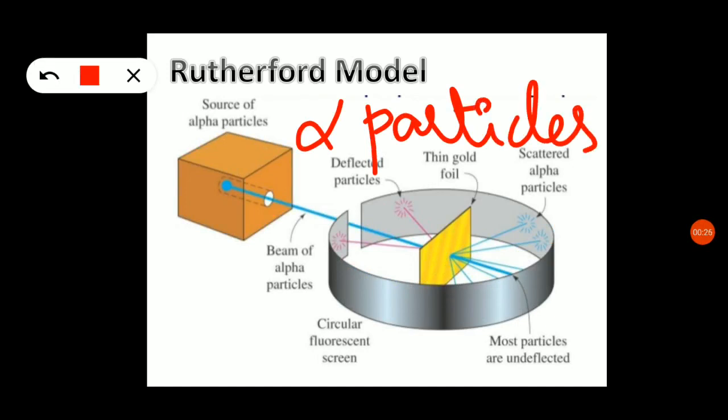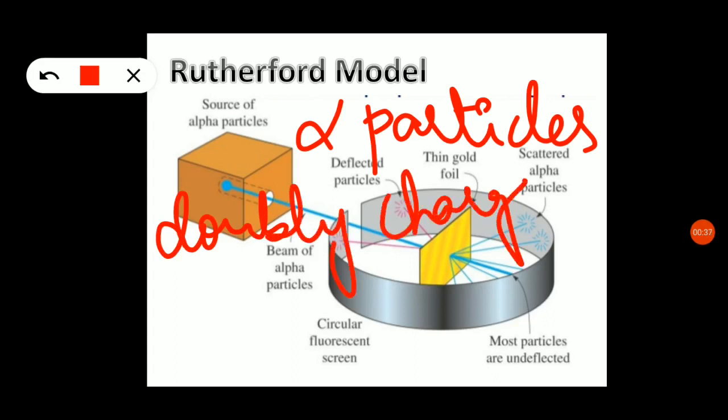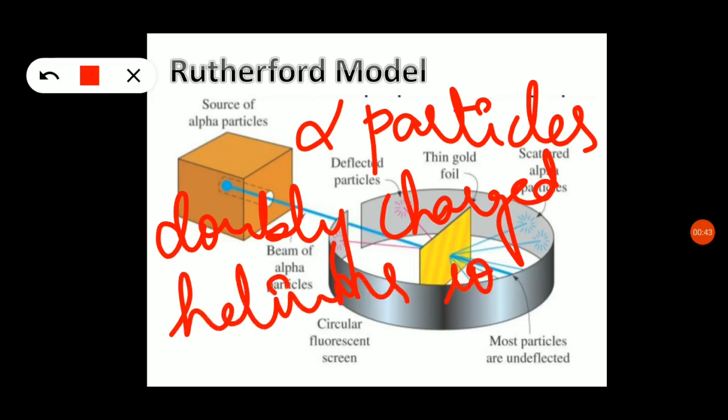These alpha particles are fast moving particles and doubly charged helium ions. They are nothing but helium nuclei, with a mass of 4 units, and they have some amount of energy.